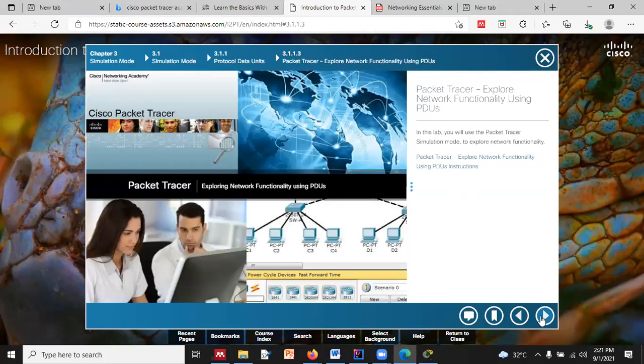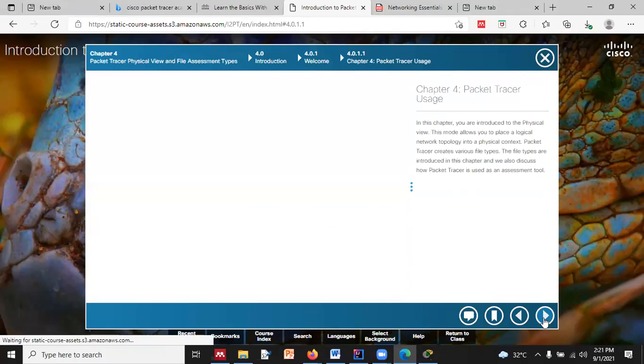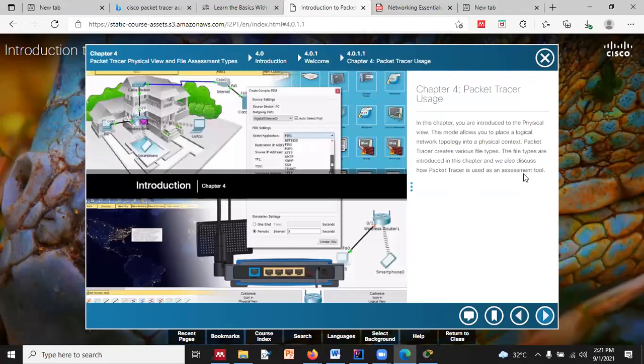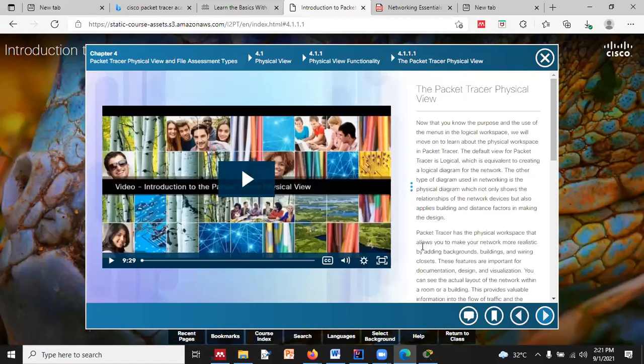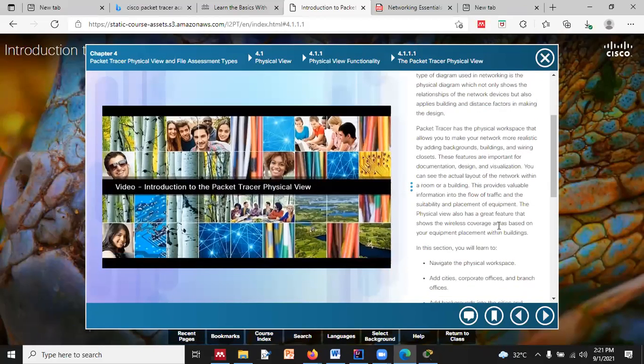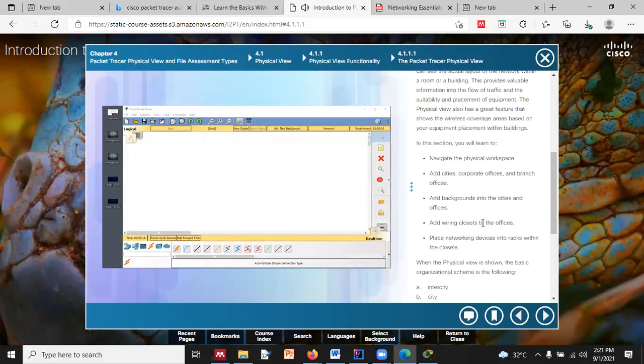Similarly, the simulation mode, this is all about simulation mode. Then we are into chapter 4, which is talking about how we can have a topology in the Packet Tracer physical view, basically, right? It is just like you can name the cities.